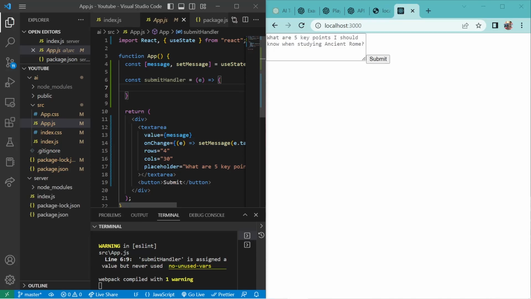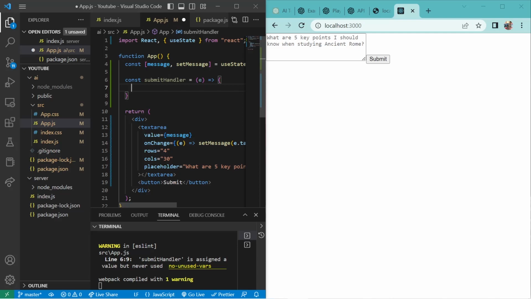When our client or the user fills the information inside this text area and presses this submit button, the information from the front end goes to the back end, which is going to be a server, and there the request will be handled and the corresponding response will be provided by our server itself.